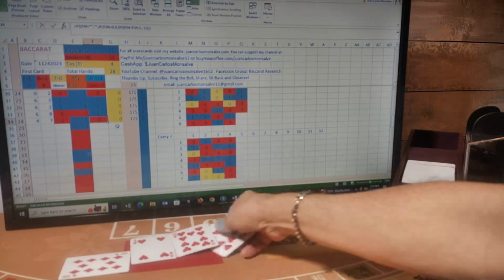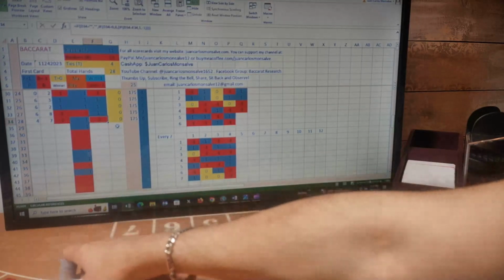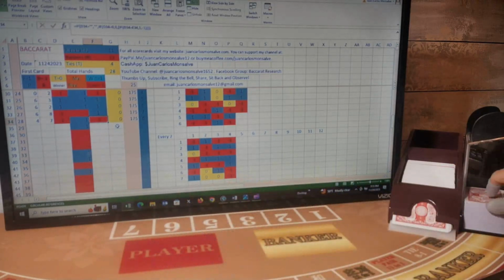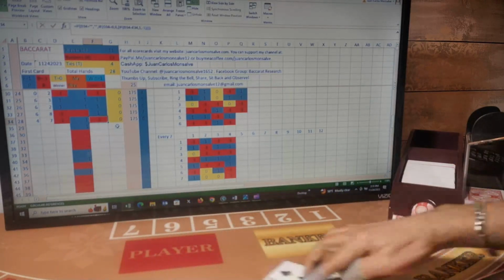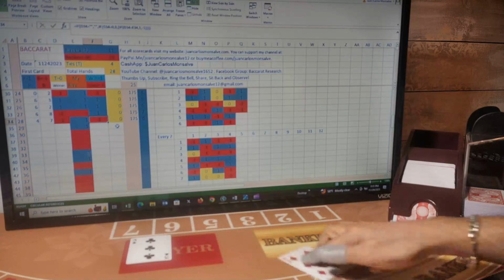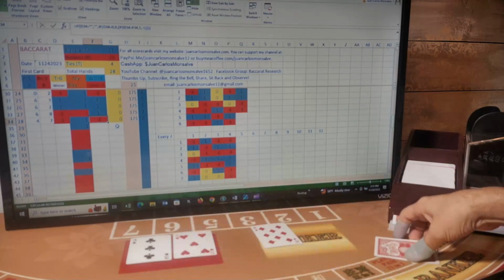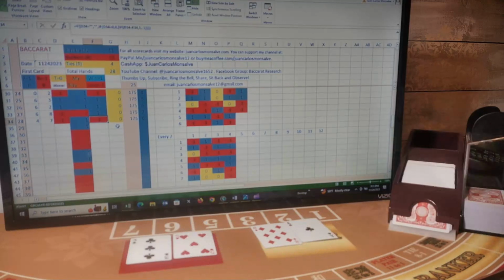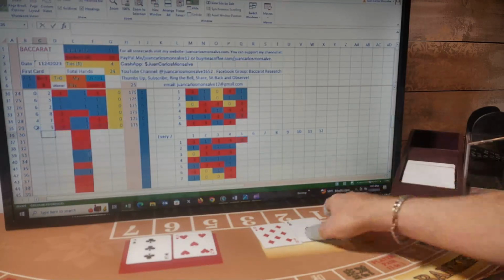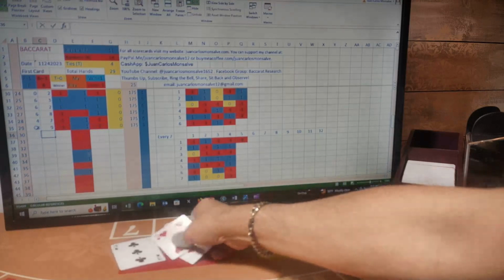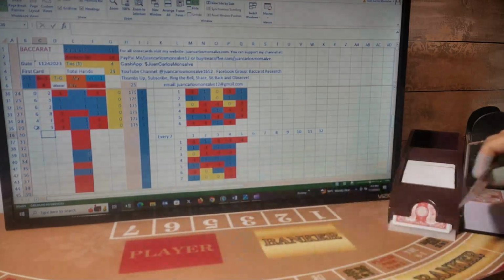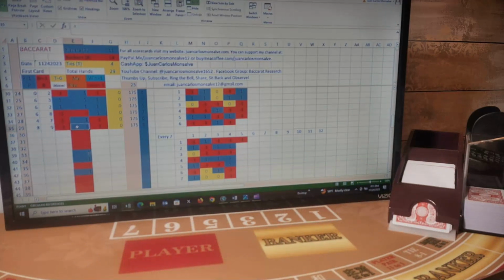My next bet will be for player. I'm gonna be betting player. First card for player, first card for banker, second card for player, second card for banker. Now I have a natural 8 player, but I have a natural 9 banker, so banker is better than 8. So that was a banker hand. I was betting player. I lost this hand.